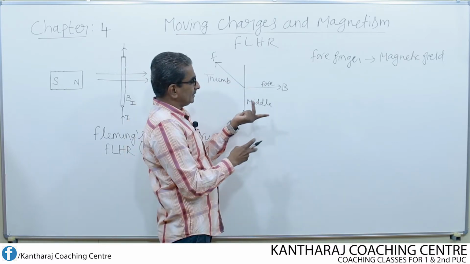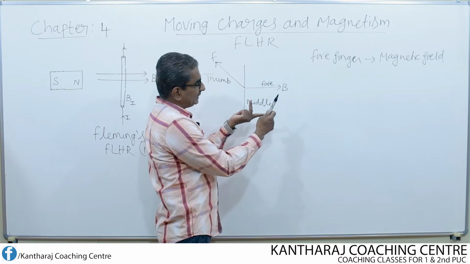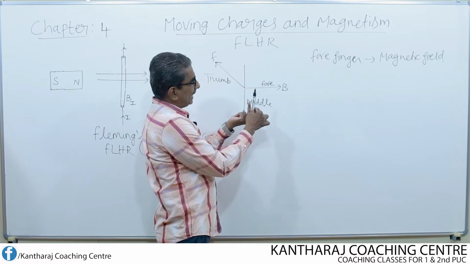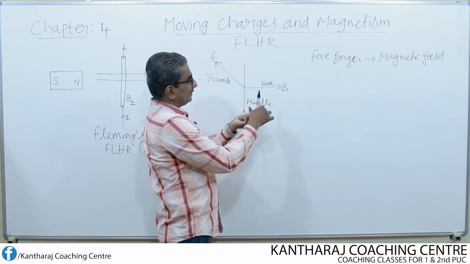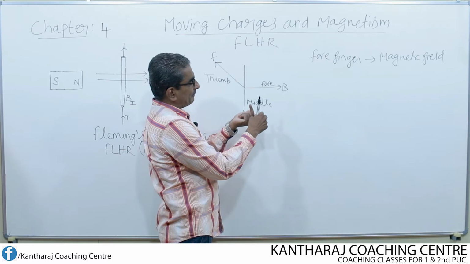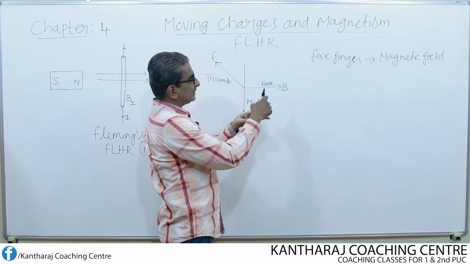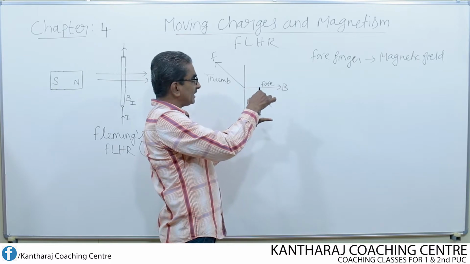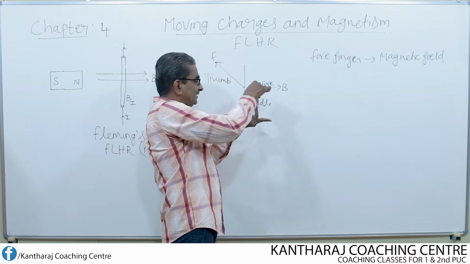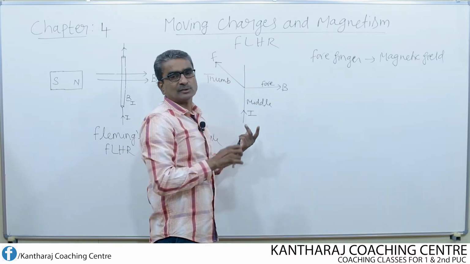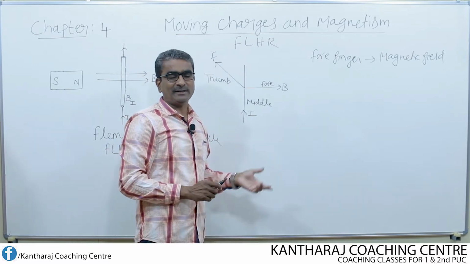Okay, look here. If you imagine this as a conductor and this is the magnetic field, in the magnetic field I have kept the conductor and I am passing the current in which direction? Upward direction. Then there will be interaction between the magnetic field due to the current flowing through the conductor and the external field. As a result, the conductor moves in which direction? All along the thumb finger direction. That means this conductor has to move back like this along the thumb finger direction. So, this is how the direction of force acting on a current carrying conductor can be determined when kept in a magnetic field.